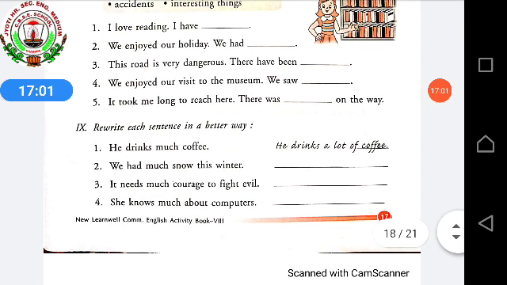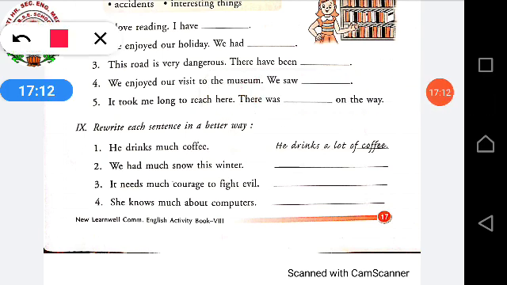Next, rewrite each sentence in a better way. He drinks much coffee. Example already given. He drinks a lot of coffee. Okay, so in the same way, what will be the second one? We had much snow this winter. What will be the answer? We had, in place of much, we will write a lot of snow this winter. In place of much, what will you write? A lot of snow. Here also in place of much, we wrote a lot of. Here also in place of much, a lot of will come, and here also. Understood how to do?